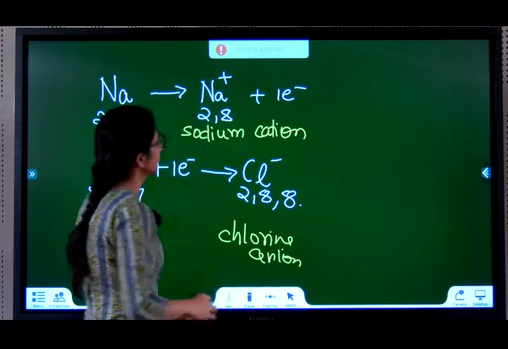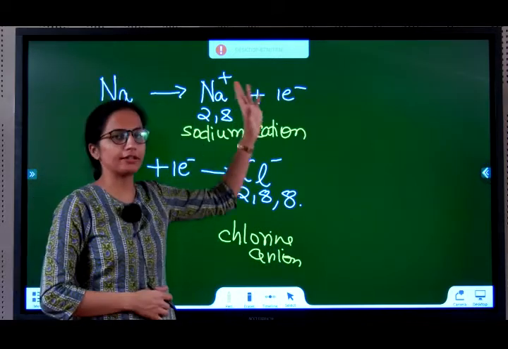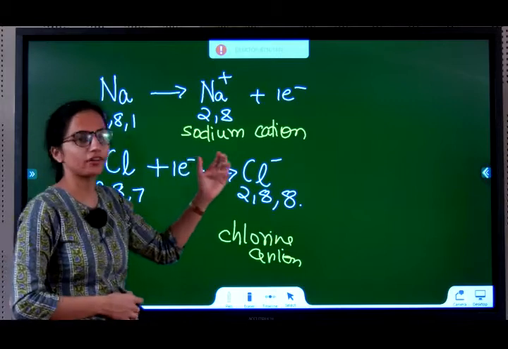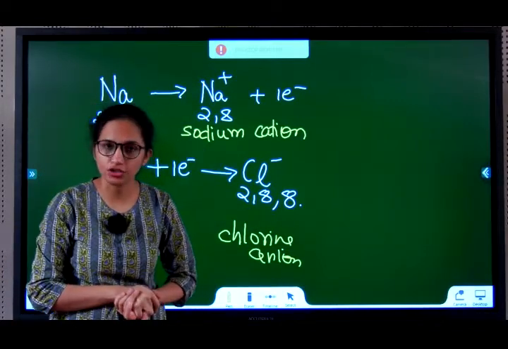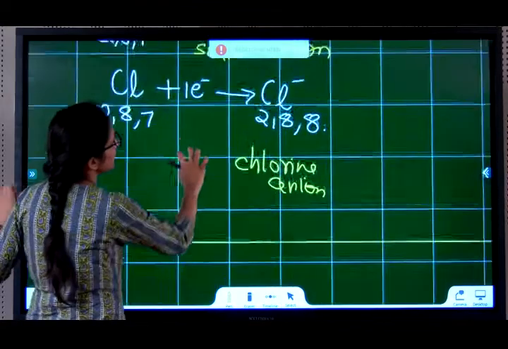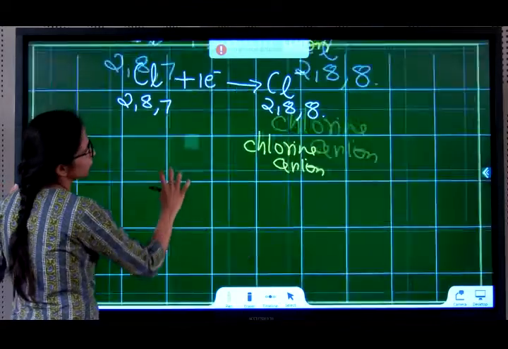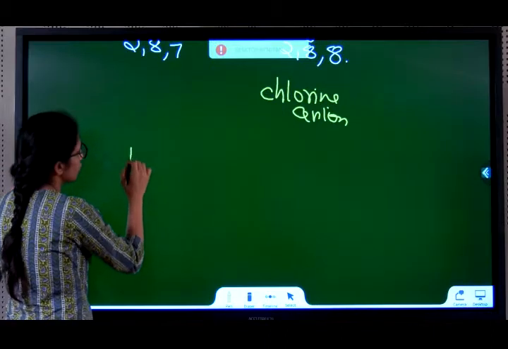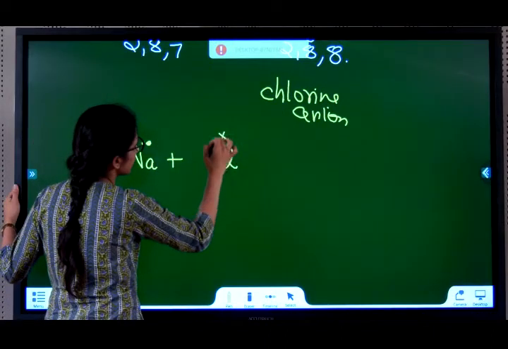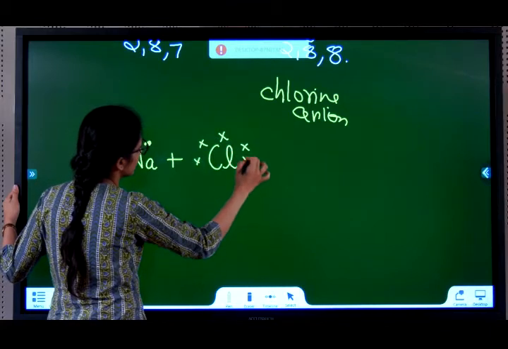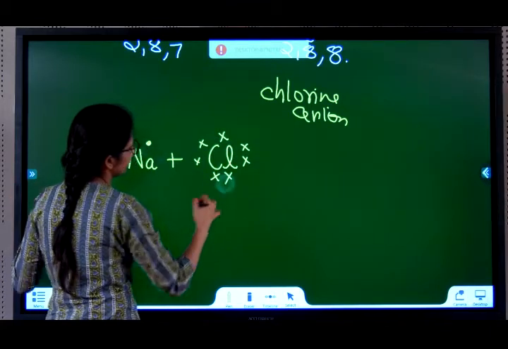So now what happens? Sodium wants to give 1 electron, chlorine wants to take an electron. So they both come into a give and take relationship. How? Sodium has 1 electron, chlorine has 7.